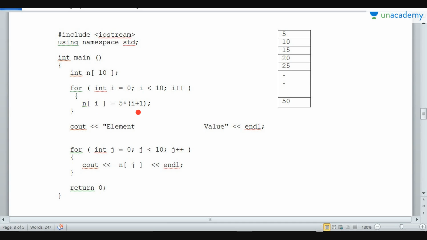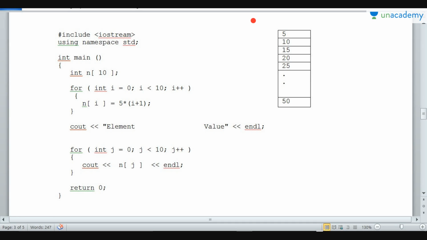n of 2 is equal to 5 into 2 plus 1, that is 5 into 3, 5 3s are 15. So n of 2 is equal to 15. The value 15 will be stored at index 2. So this is how the program works. Once I plus plus becomes 10, the condition isn't satisfied and then this loop ends. And this is how we can see the elements are stored inside the array, referenced by n.